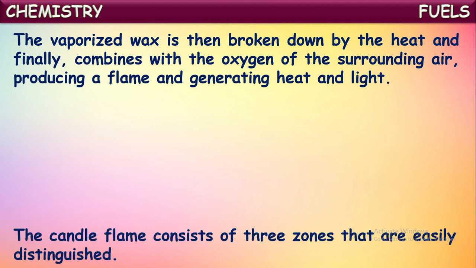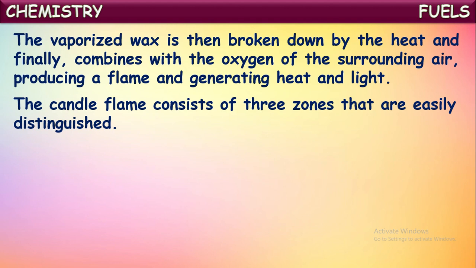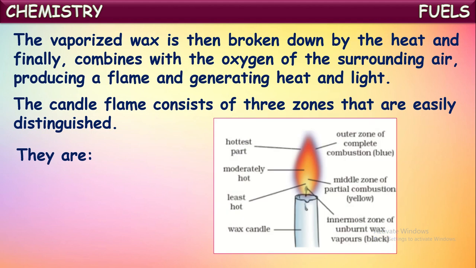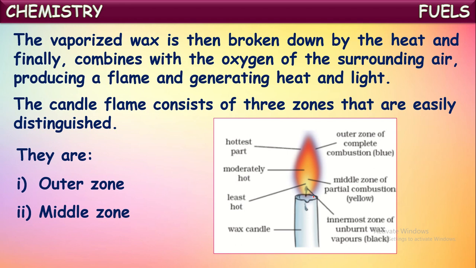The candle flame consists of three zones that are easily distinguished. A candle flame can be separated mainly into three zones. They are the outer zone or outermost zone, which is the light blue colored part seen here, and the middle zone, which is yellow or orange colored.